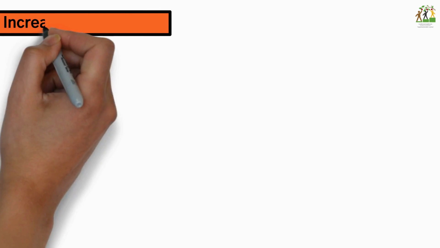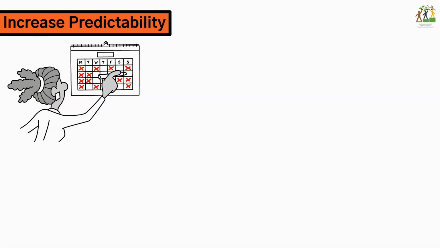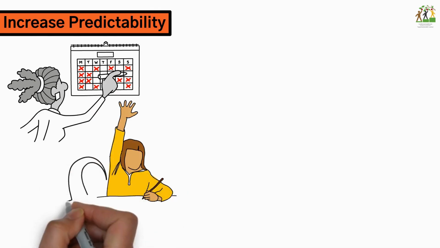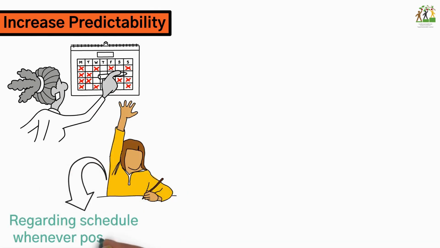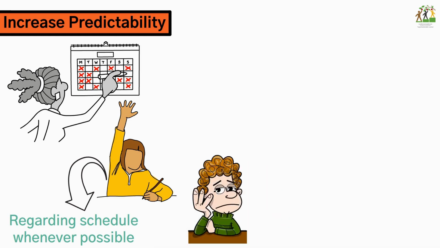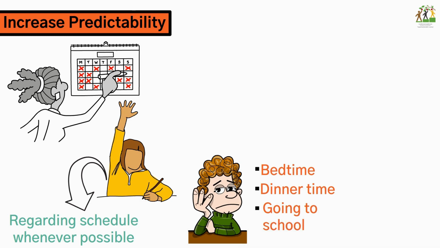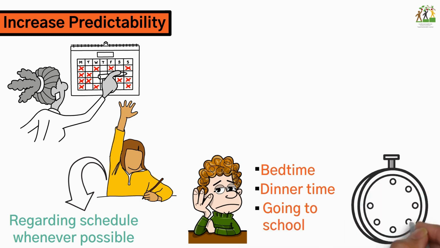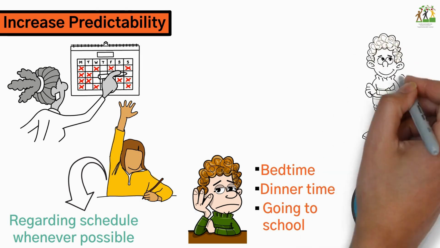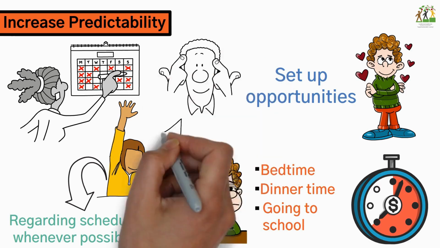Increase predictability. Schedules, visual schedules with pictures or a written schedule. Solicit child input regarding schedule whenever possible. Routines. If there are challenging times of the day, for example, bedtime, dinner time, going to school, set up a specific routine or countdown to follow prior to the event. Reinforce the compliant behaviors. In some cases, set up opportunities to reinforce learned behaviors.